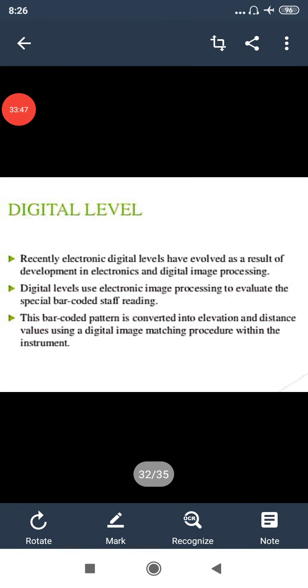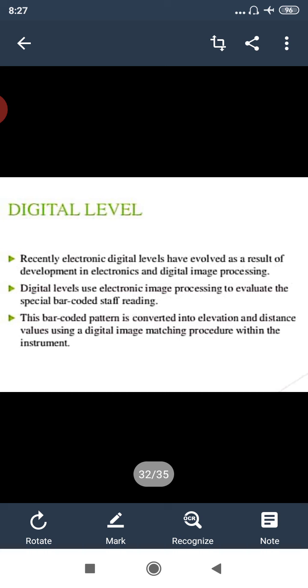Now digital levels. A digital electronic level is also a level you can set on the tripod and read a barcoded staff using the electronic laser method. Recently electronic digital levels have evolved as a result of development in electronics and digital image processing. Digital levels use electronic image processing to evaluate the spatial barcoded staff reading.